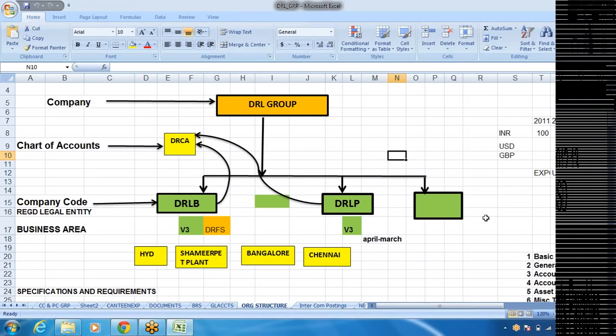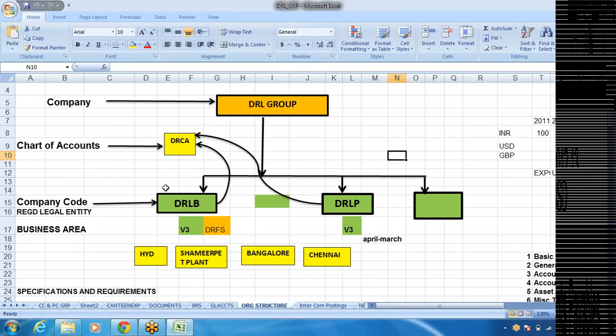What has been running in the existing organization and how they want it in future, because we are going to prepare the existing organization structure as it is in an As-Is document, and we are going to prepare a blueprint. Once we prepare the blueprint, then we'll configure the SAP system. So for that purpose, let us imagine that we are going for SAP implementation for Dr. Reddy Labs Group.